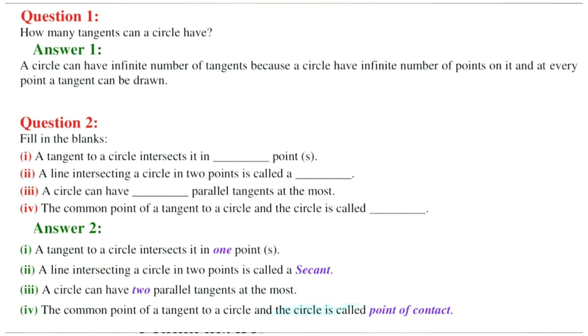And the fourth one: the common point of the tangent to a circle and the circle is called the point of contact. The fourth answer is point of contact.